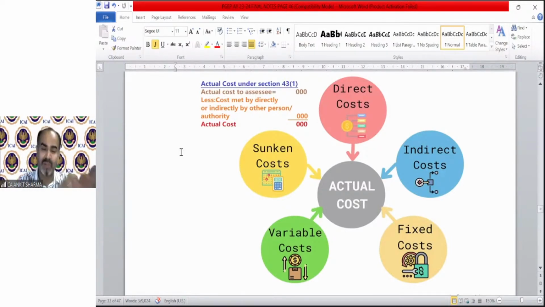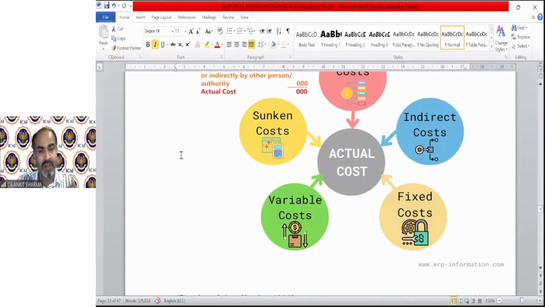So if that 10 lakh machine you got for free, then the actual cost will be zero for you, zero. You cannot claim depreciation, because actual cost means if you spend something out of your pocket, that is the actual cost to you. So that is exactly what it has been. Their actual cost to assessee less any cost met by directly or indirectly by other person or authority, that means actual cost. There are different situations in which we will find out what is the actual cost.